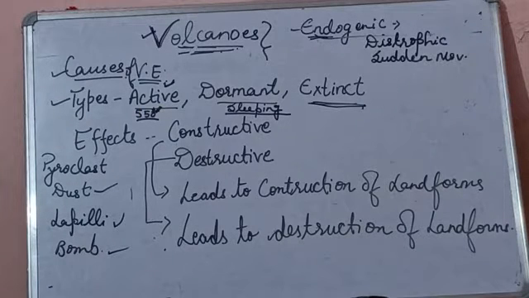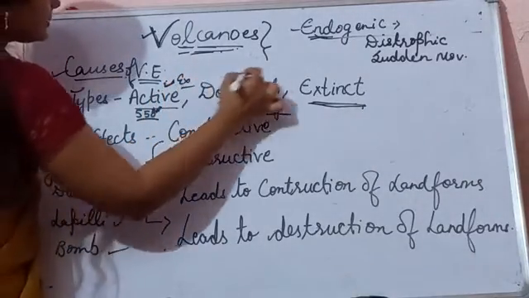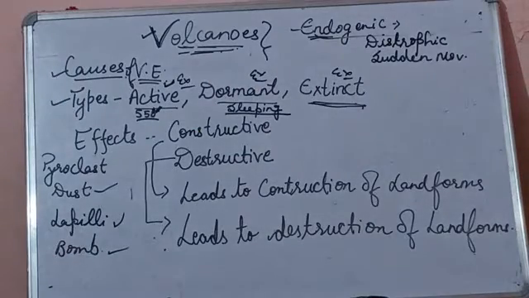A few examples are Mount Stromboli, Mount Etna in Italy, Pinatubo in Philippines, and Mauna Loa in Hawaii. You have to learn the examples of these three, children. Examples of these three are very important. Examples mainly come in the exam, so you have to learn the examples carefully: the examples of active volcano, and the examples of dormant and extinct volcano.